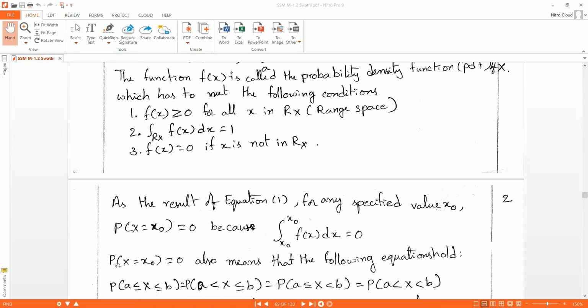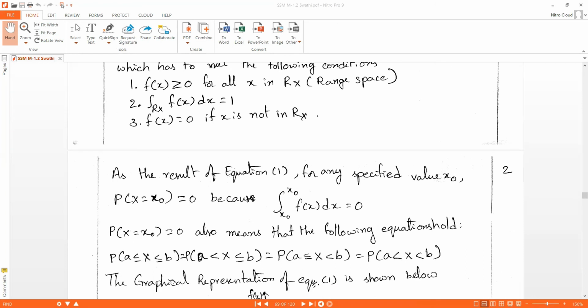Next, P(X = x0) equal to 0 also means that the following equation holds, where the X value can be within this range: P(a ≤ X ≤ b) is equal to P(a < X ≤ b), which is equal to P(a ≤ X < b), which is equal to P(a < X < b).